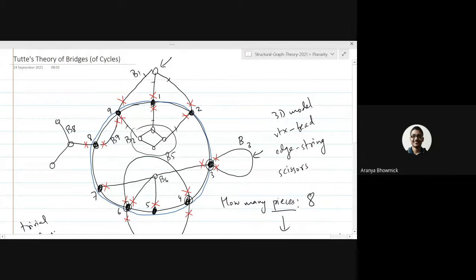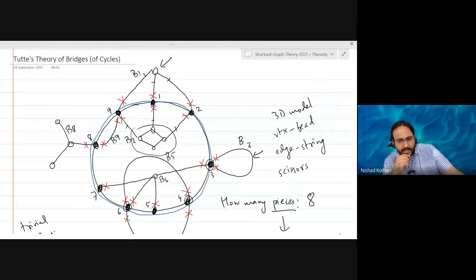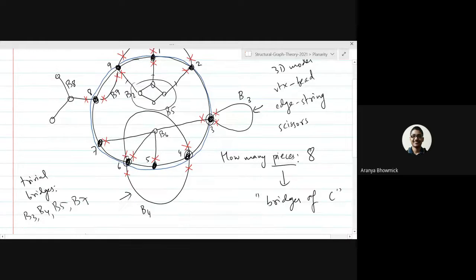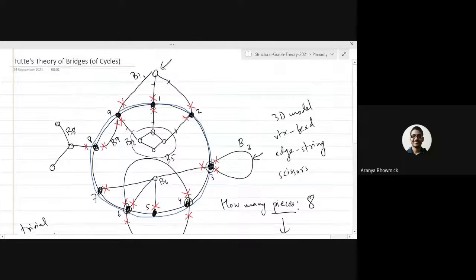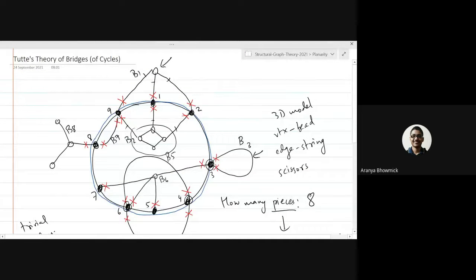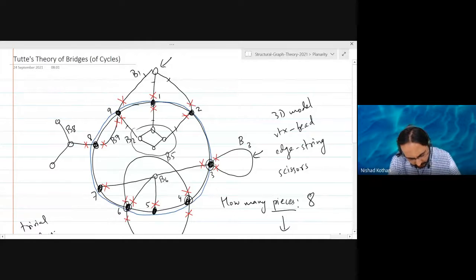So basically, sir, in this example, every trivial bridge has exactly one edge. Yeah. Trivial bridges will always have exactly one edge. That's right. But non-trivial bridges, they have more than one edge. Yeah, they may have more than one edge.